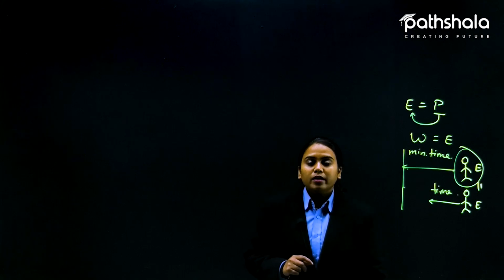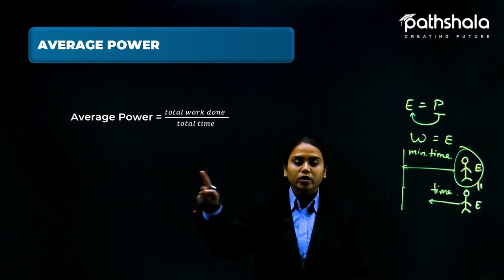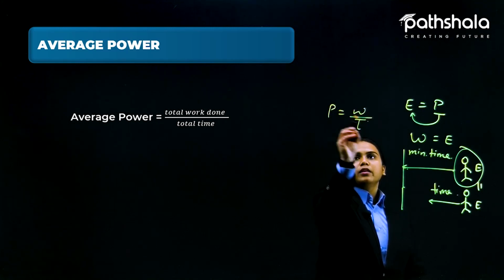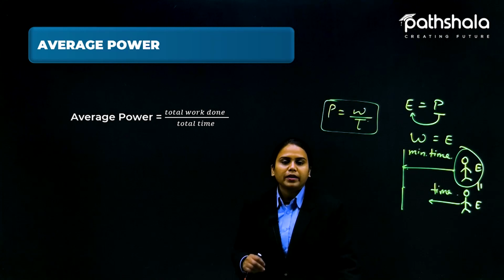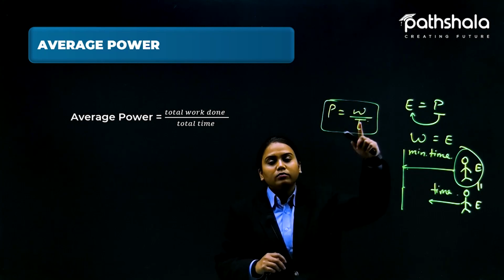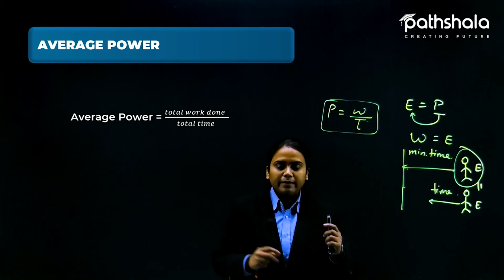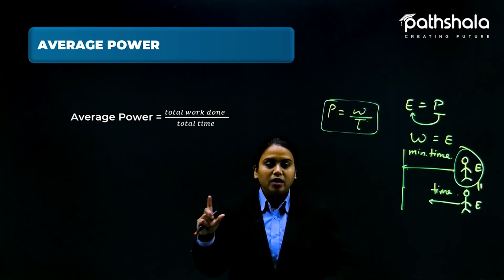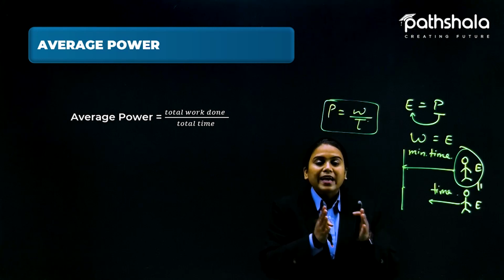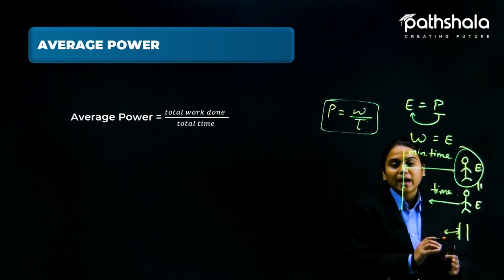Here we have average power, that is the total work done in total time. As I have told you, power is equal to work done upon time. This could be the formula if we shorten it in symbolized form. So average power is total work done over total time taken. That is the average power. If it is simple power, it is work upon time; total work over total time is average. Average is like when you are doing work, taking a gap, like this work is done, and then there is a time gap in between.